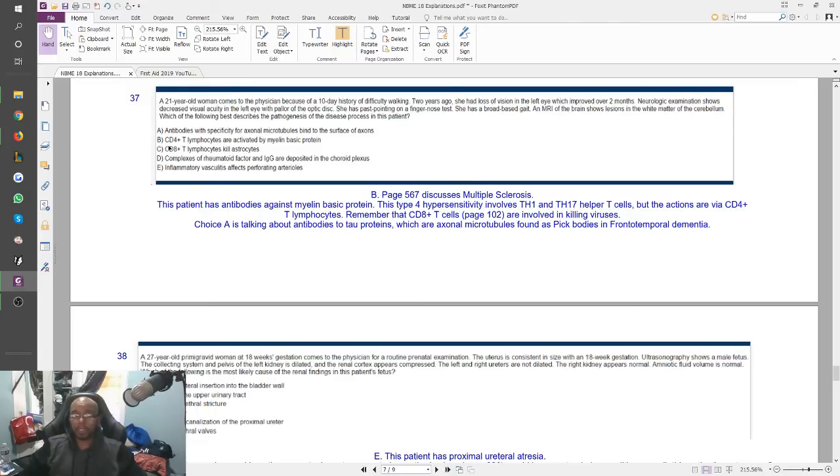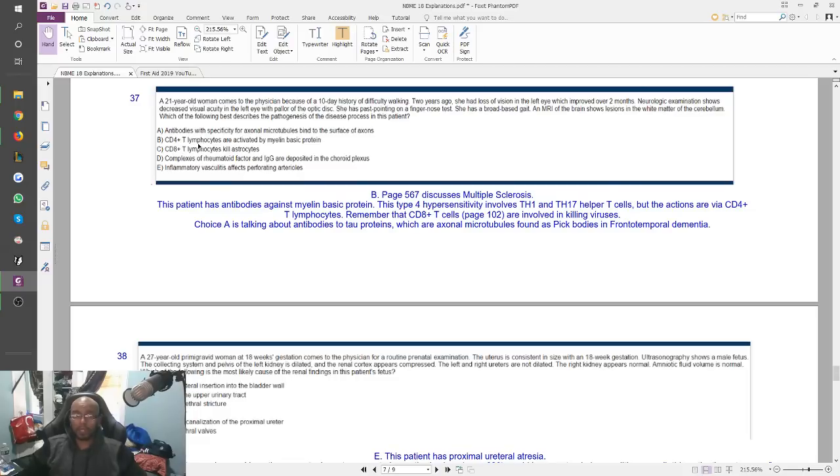A was an excellent bait of an answer choice. Very baitful. Antibodies with specificity for axonal microtubules that bind axons. And you see antibodies and you see axons which you relate to the brain, you just pick it. But that's the wrong answer choice. This is not what our patient has.